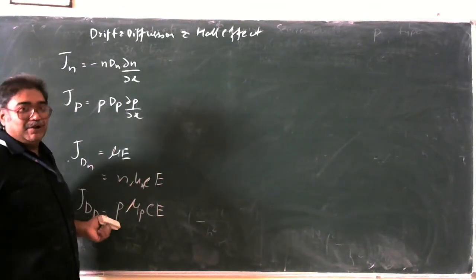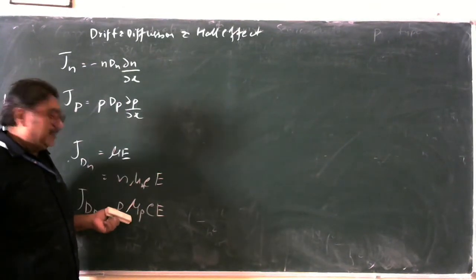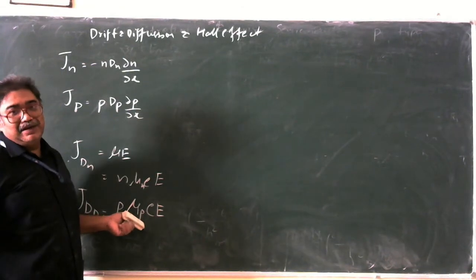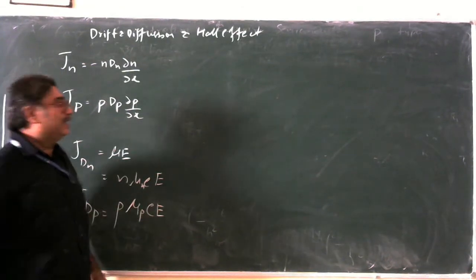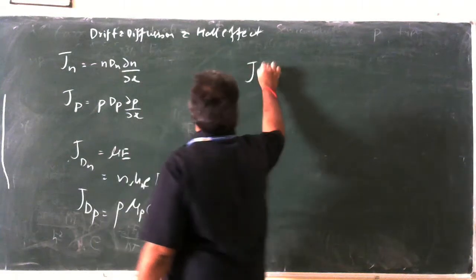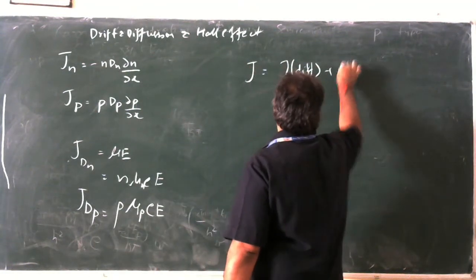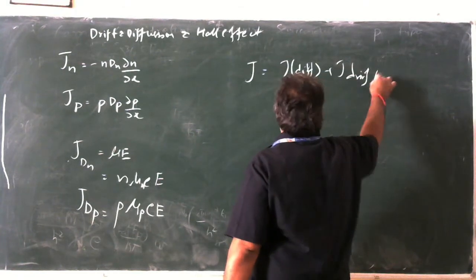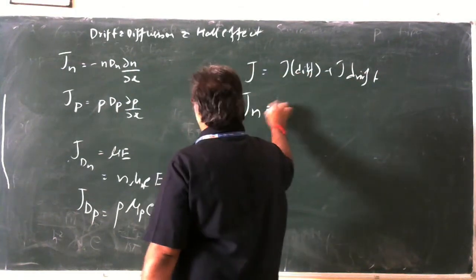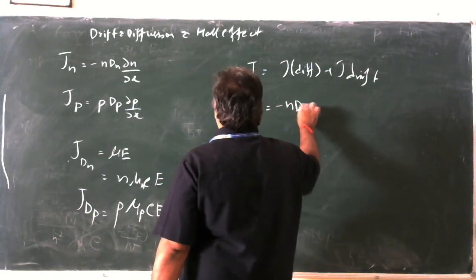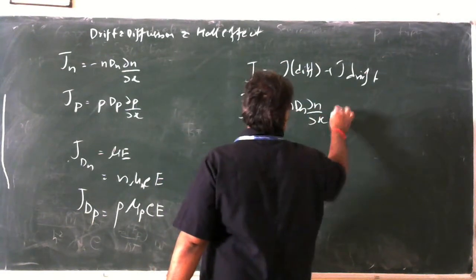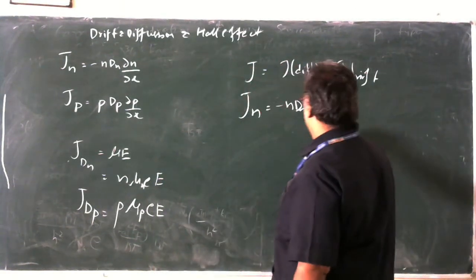Similarly, p represents the number of holes whose mobility is given by mu p, and E is the applied electric field intensity. So what is the total current density? The total current density J is always given by J diffusion plus J drift. So the total current density because of electrons is given by minus n Dn dou n by dou x plus, how are we going to represent this?